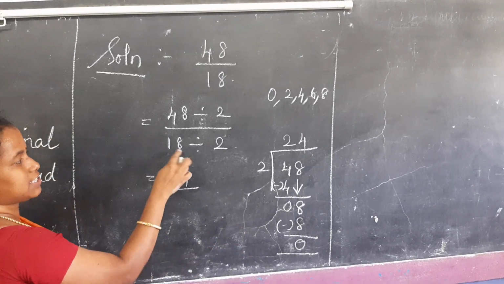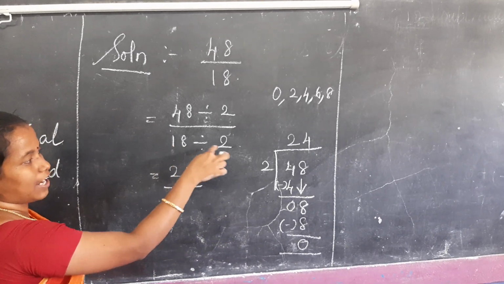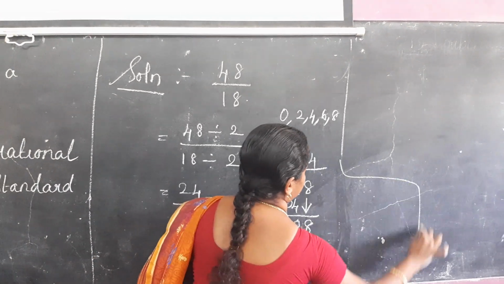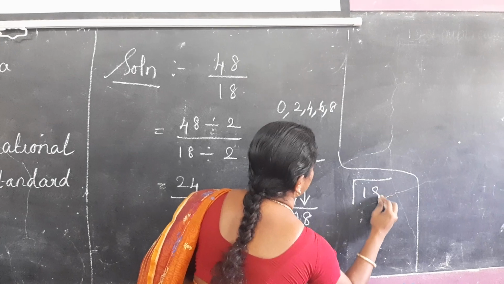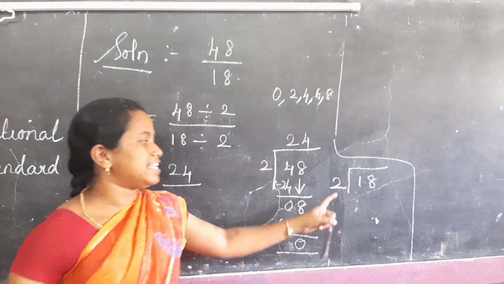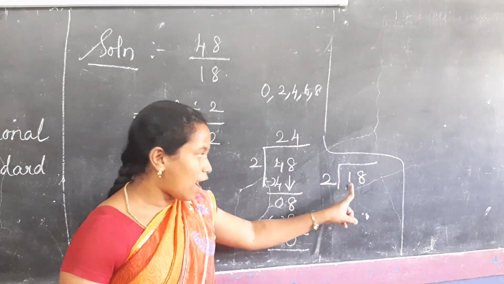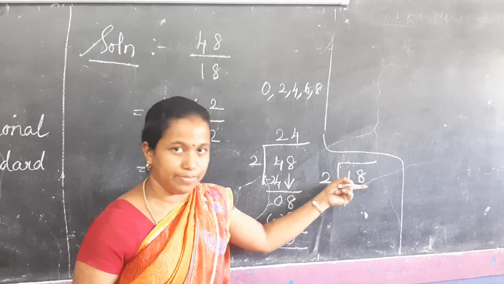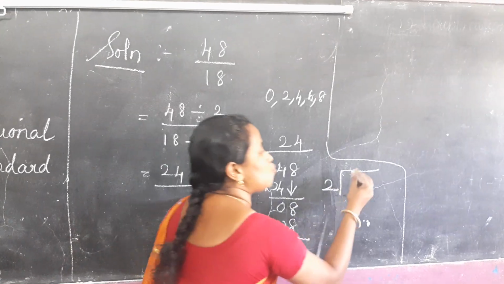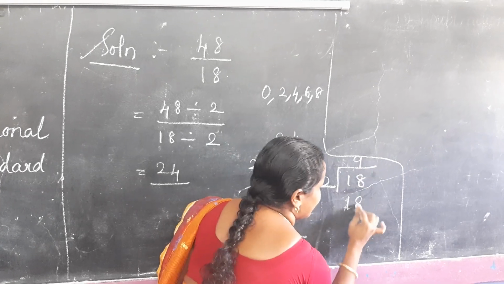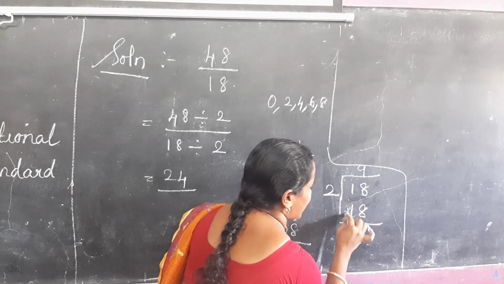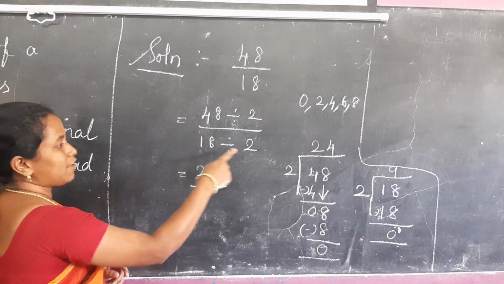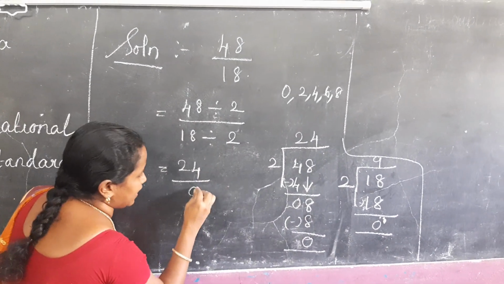Next we have to divide 18 divided by 2. See the first number 1. 1 is smaller than 2, so we have to take two numbers at a time. So 2 nines are 18. Now we have to subtract. 18 minus 18, 0. So 18 divided by 2 is 9.